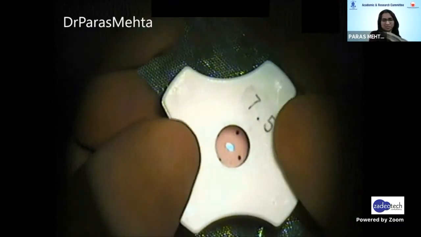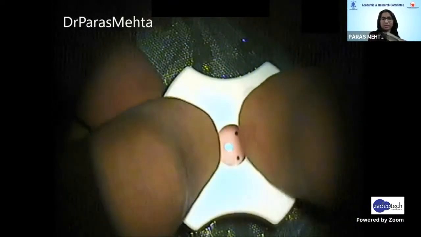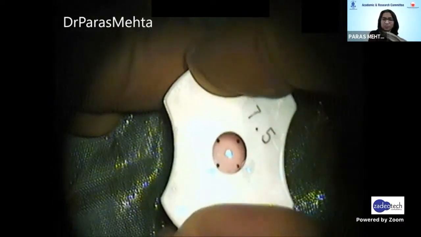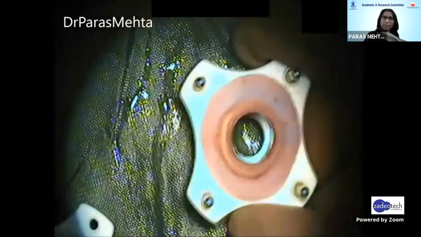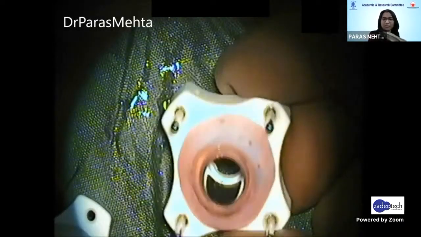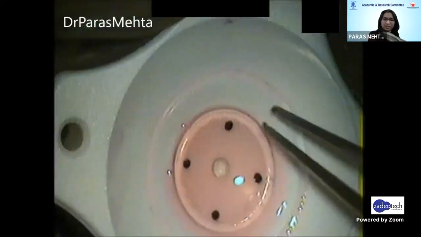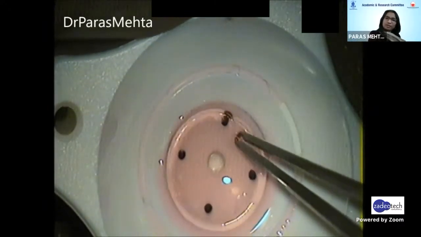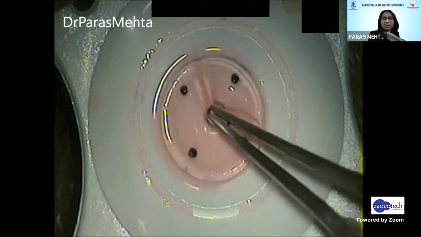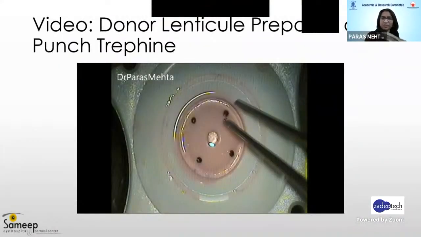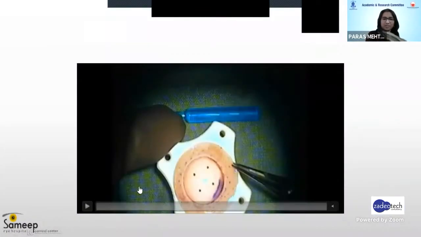Depending on the size which you require for the donor dissected lenticule, you can use a 7.5, 8, 8.5 or 9 millimeter punch and cut the cornea. And you can even recheck from the upper part whether it is centered well or not. Once you have done that, it is essential that you lift the posterior disc with the help of forceps, one half and the other half, to make sure that you have separated it completely.